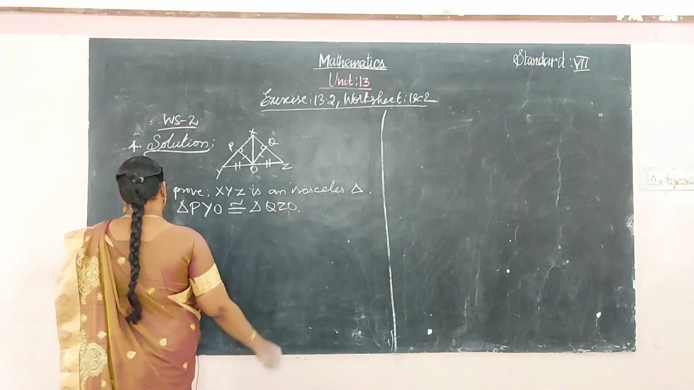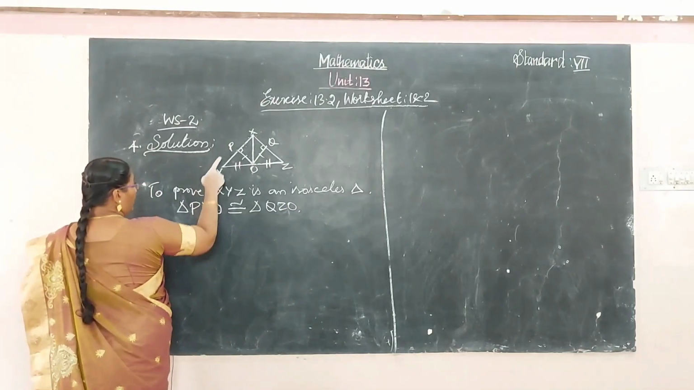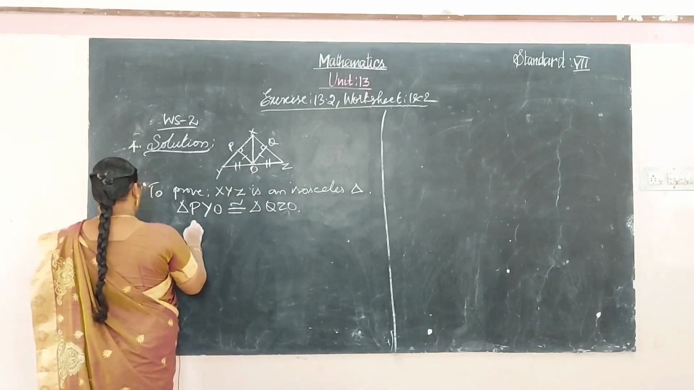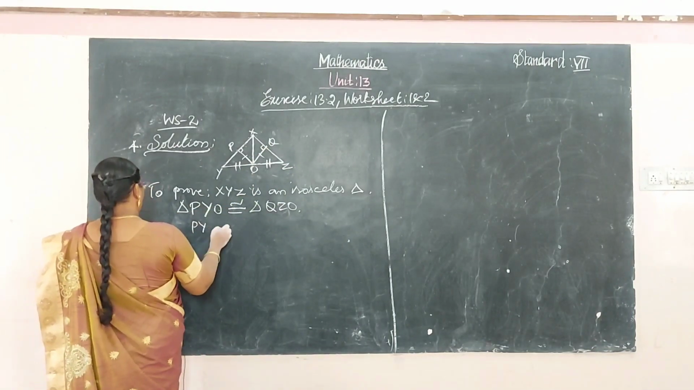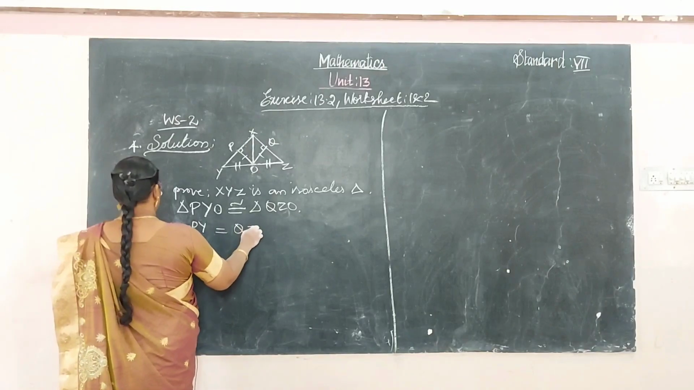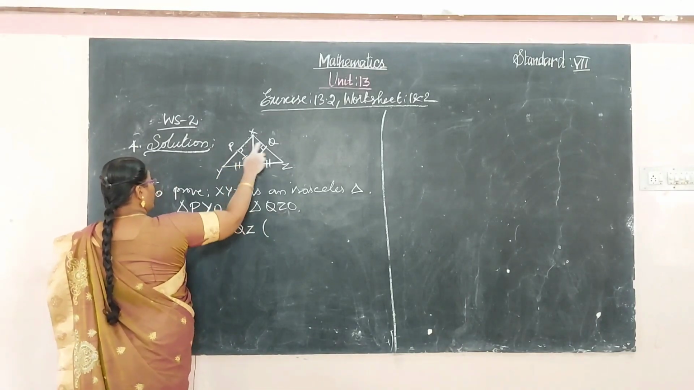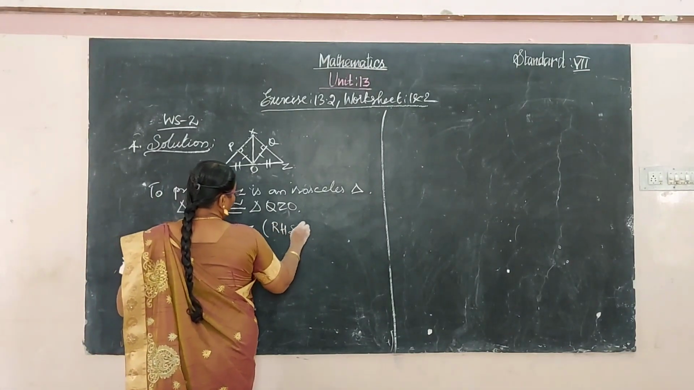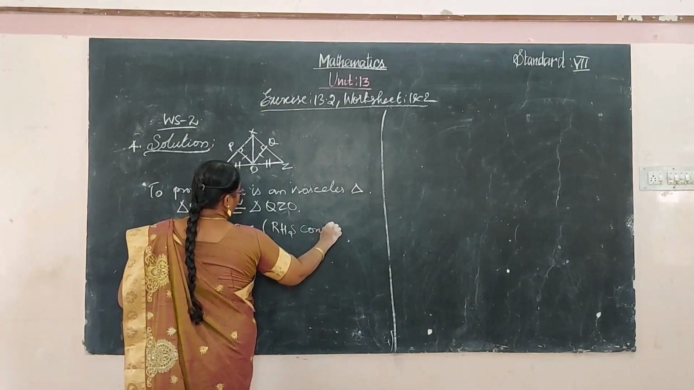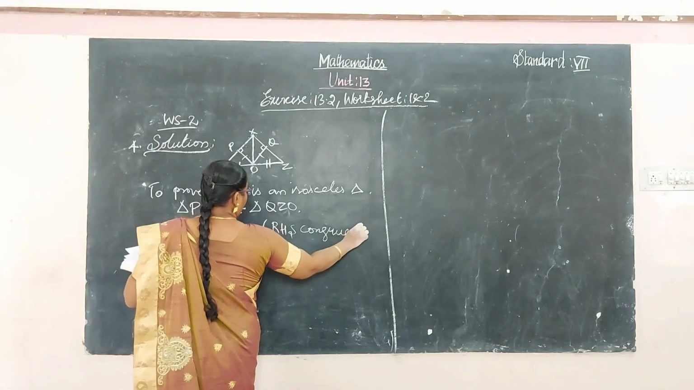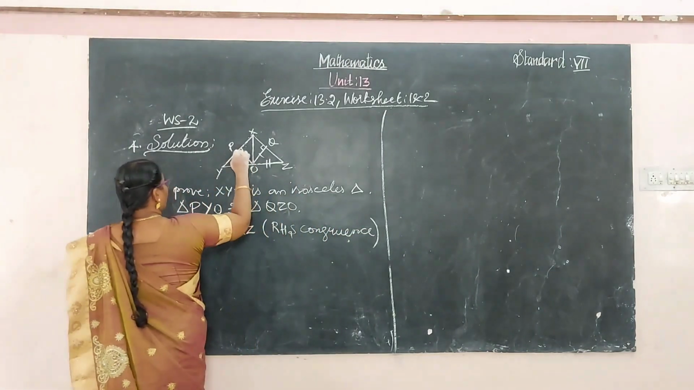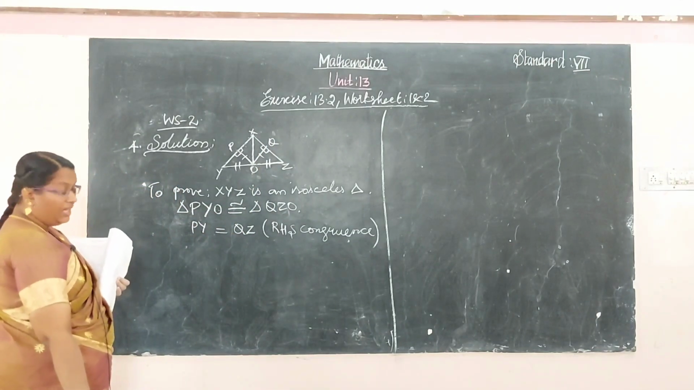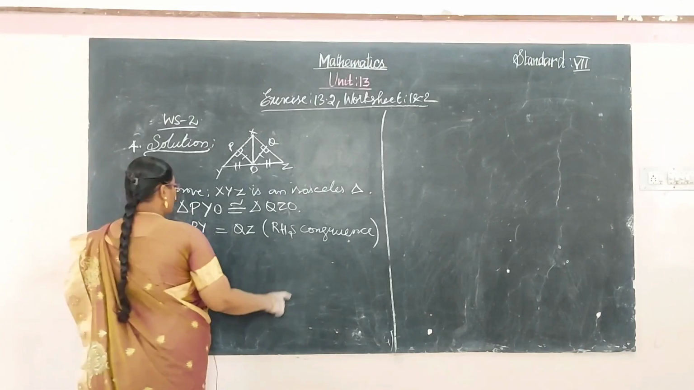QZO. Okay, right. So here PY and QZ. PY is equal to QZ. PY and QZ are heights, as congruent. So one of the angles is 90 degrees and two sides are equal. So it is RHS congruent.